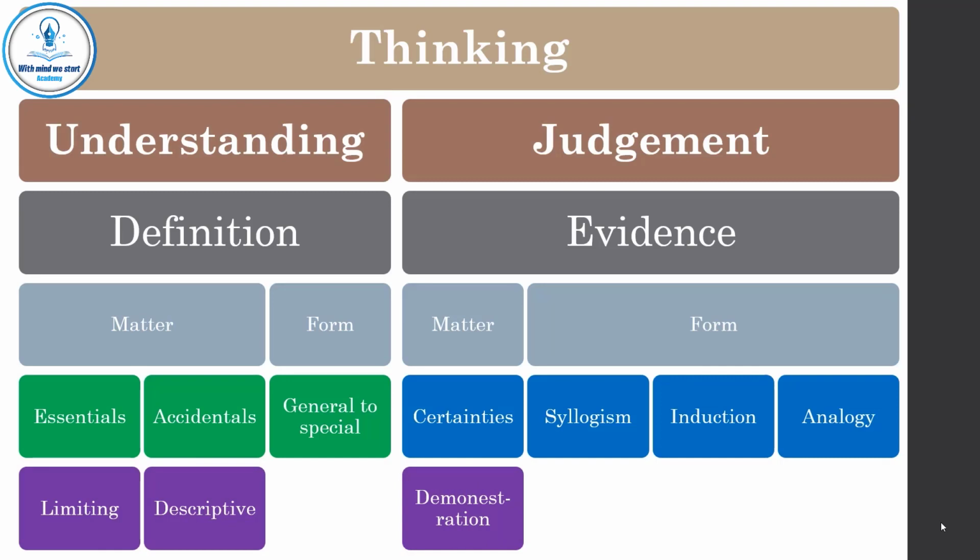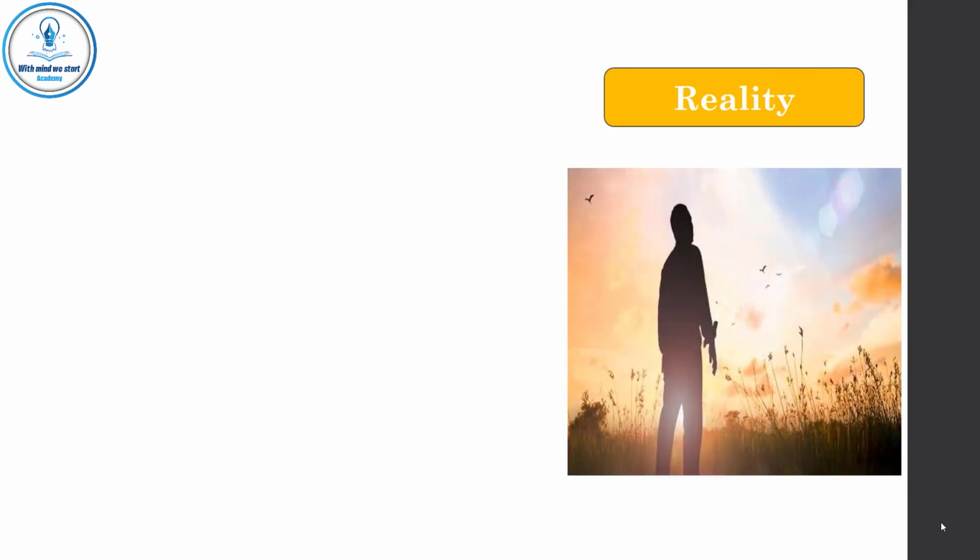As we said before, axioms are very clear. They can't be denied. In fact, we use them during denial. However, some people try to deny axioms. For example, some people say that it's impossible to know the reality. So, it's impossible to define something by its own essentials, and it's impossible to have a true certain judgment.